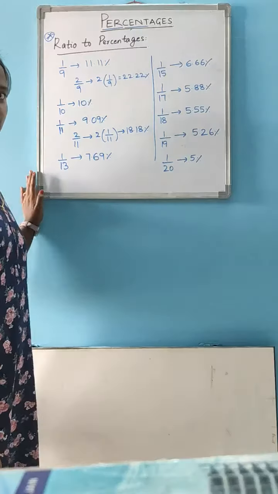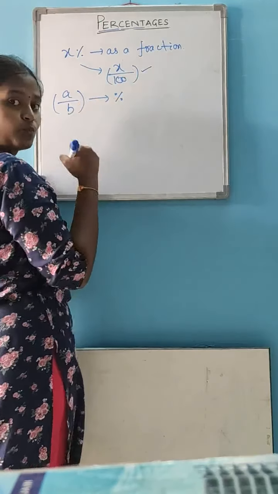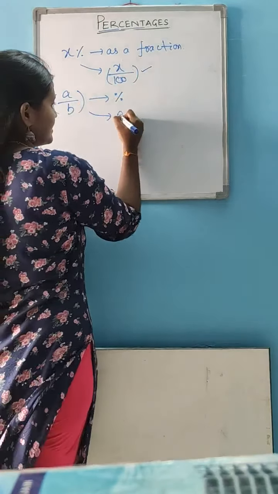If you want to express X% as a fraction, what will you do? X by 100. That means you divide the value by 100. If you want to express a fraction in the form of a percentage, what will you do? A by B into 100. These are the two important points you should remember throughout this entire topic.